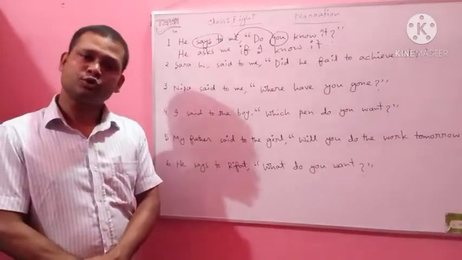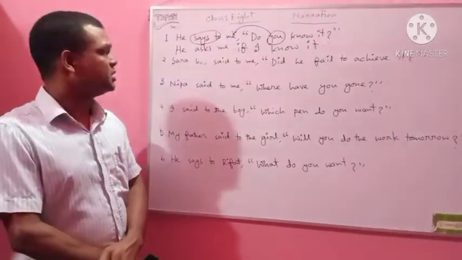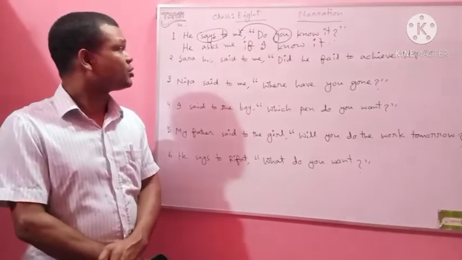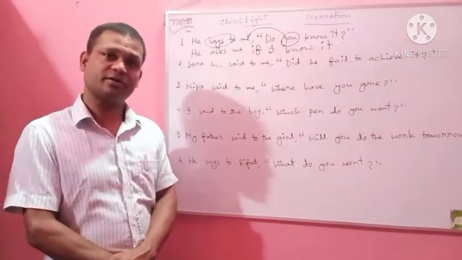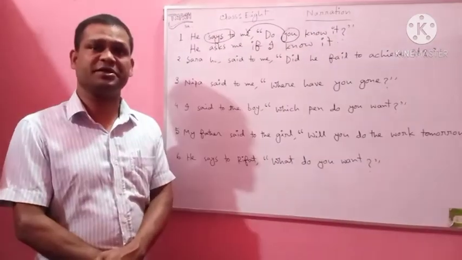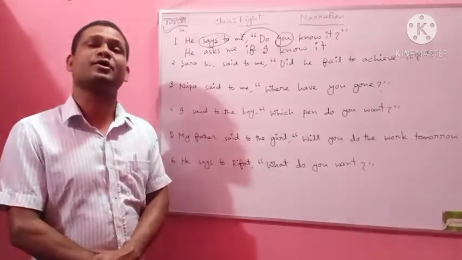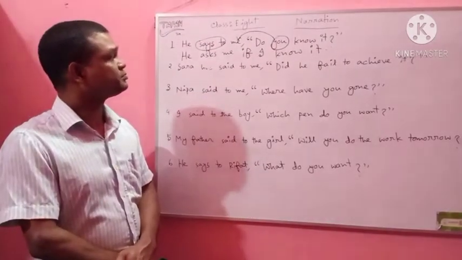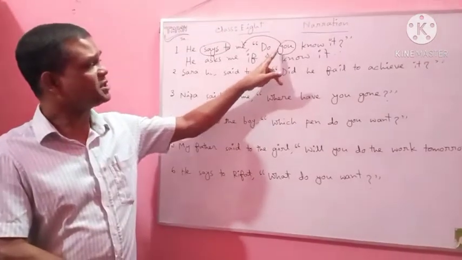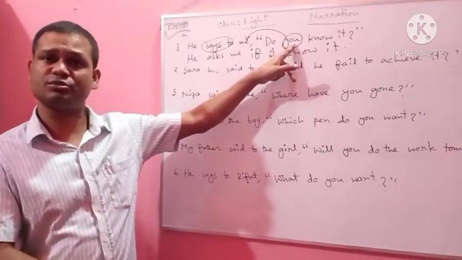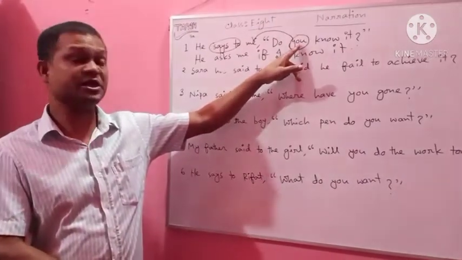To join the two parts of direct narration, if is used here. In case of an interrogative sentence, if does the work of joining, and after it there will be a subject. And what is the subject of the direct narration of the reported speech? You.